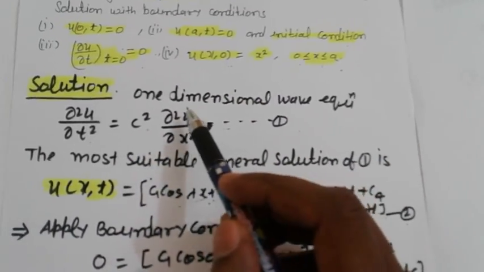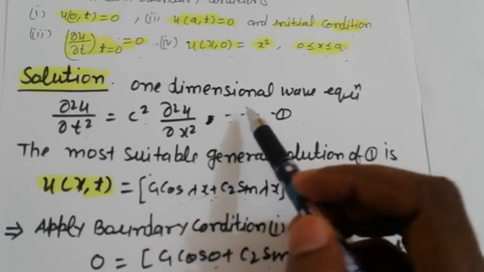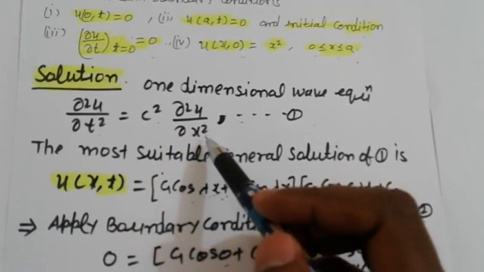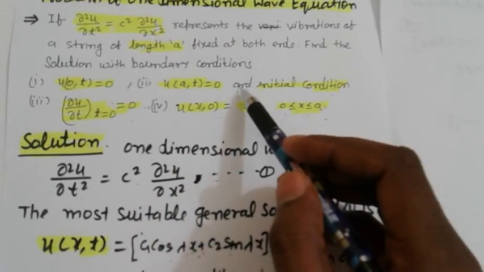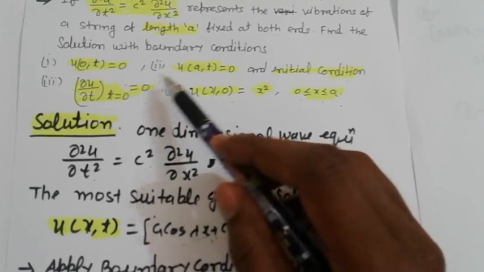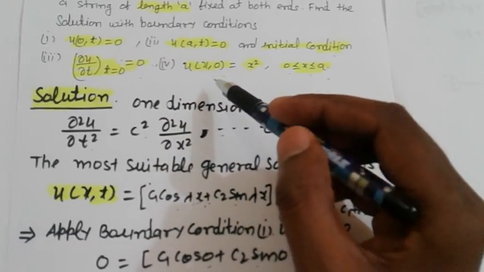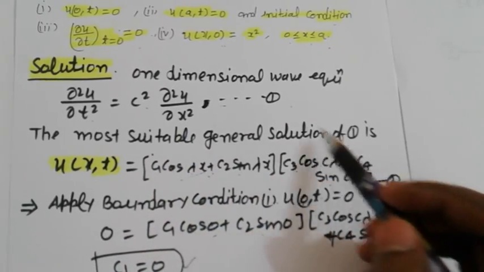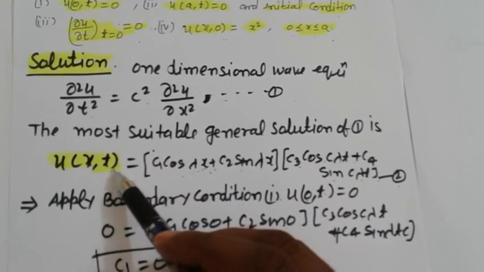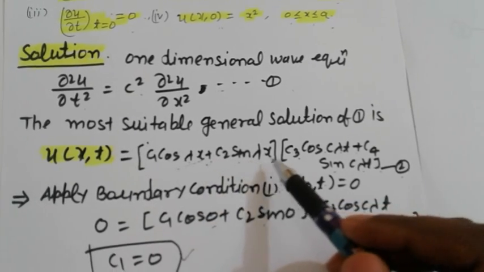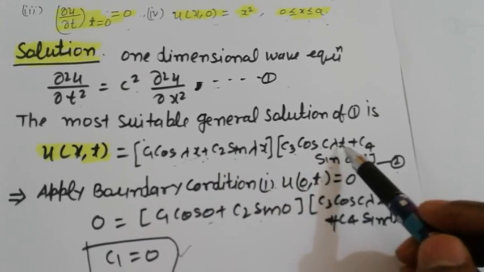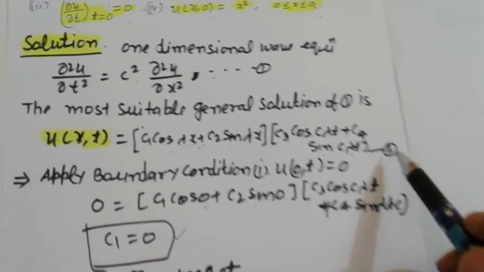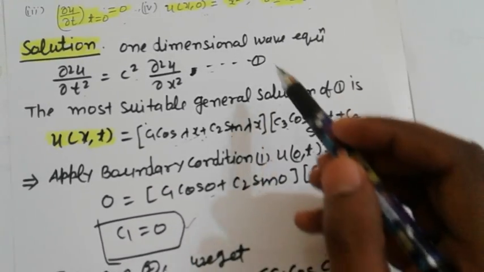Now the solution. First we write down the one-dimensional wave equation, ∂²u/∂t² = c² ∂²u/∂x². For the above boundary conditions, first write down the most suitable solution. The most suitable solution of (1) is u(x,t) = (c1 cos λx + c2 sin λx)(c3 cos cλt + c4 sin cλt), which is equation 2. This is the most suitable solution of 1.